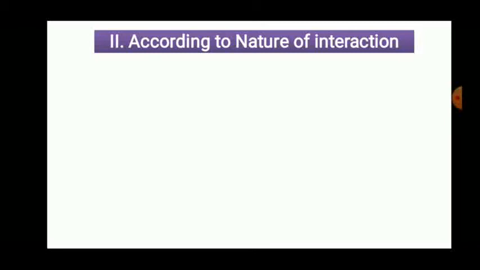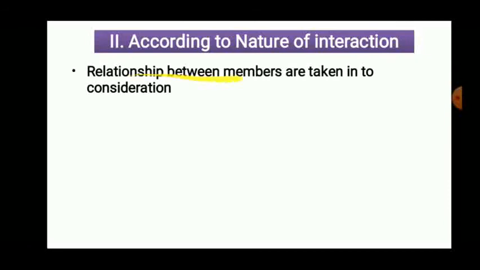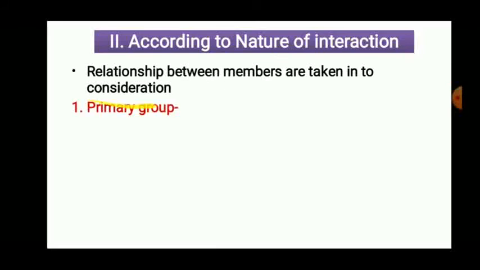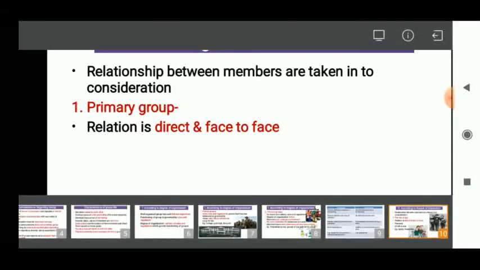Now another classification we are going to discuss here is the nature of interaction. Nature of interaction means the way of communication, or the nature of relation which exists among the members in the group. Now relationships between members are taken into account. See here, relations. In this classification, relation is going to be counted for making the classification of that particular group. So the first one is the primary group and the second one is the secondary group. Okay. Now in the primary group, relation is direct and face to face. Face to face relationships are there, personal relationships are there.